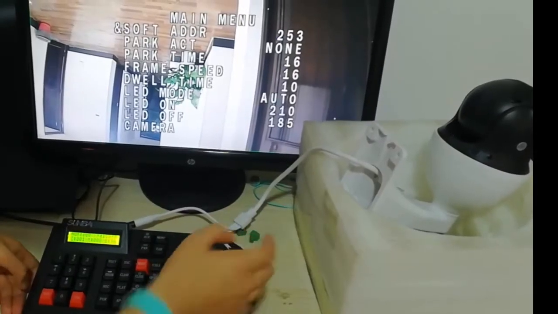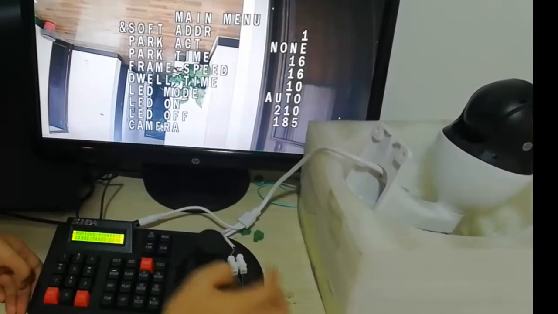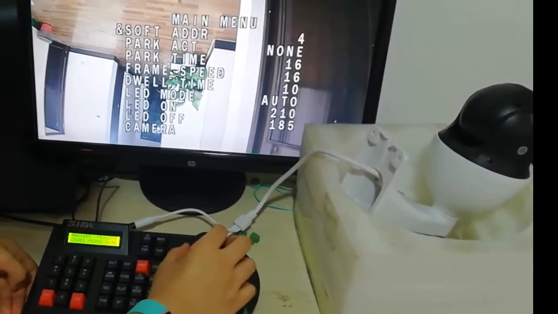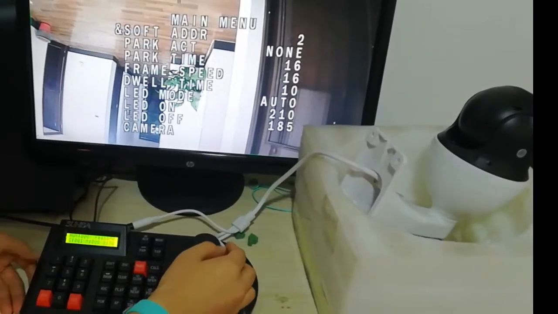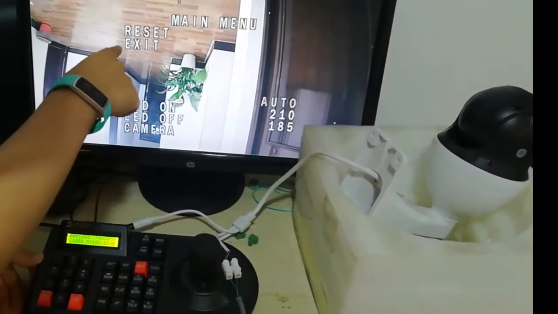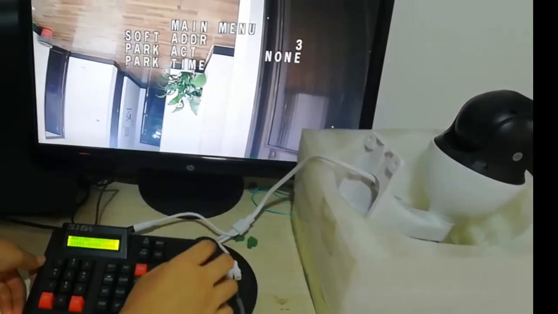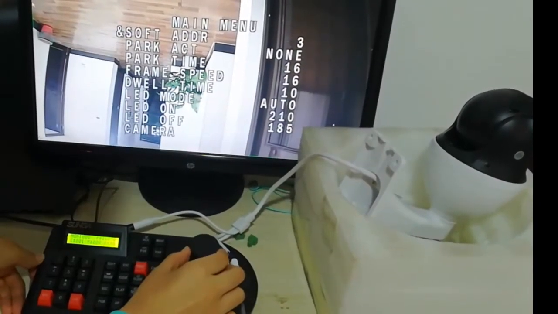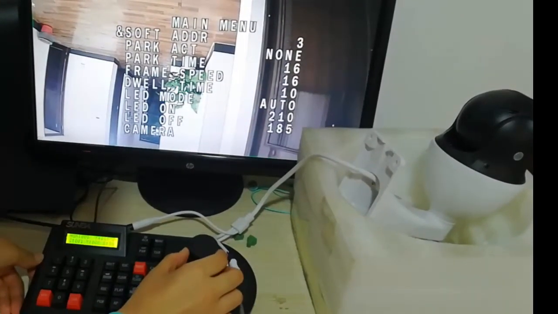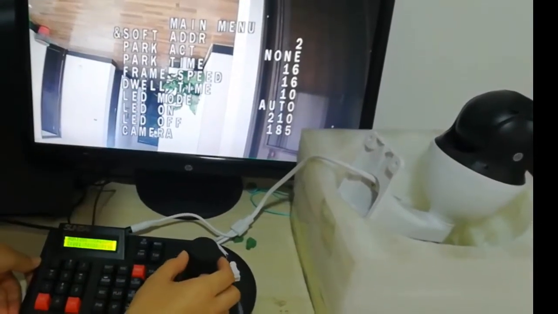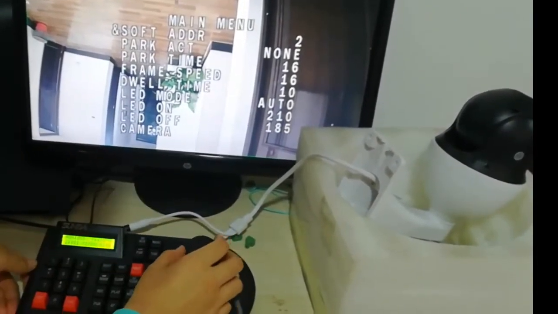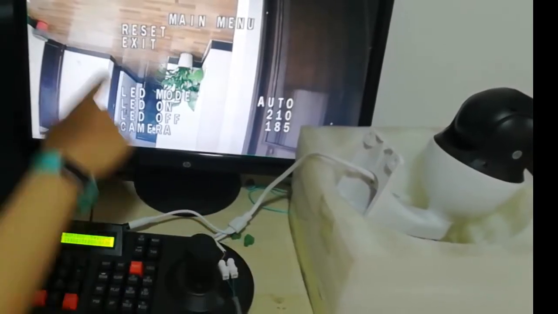If you push the joystick a little bit to the left, the address will increase. So here, if you push the joystick a little bit to the right, the soft address will decrease. Remember, don't push the handle too hard, as we'll automatically jump to the second page of the OSD menu. Push it gently to change the address value. Let's push the joystick to the right and have the address stay at 2. And then we use up and down to select the exit and use the right direction to confirm.